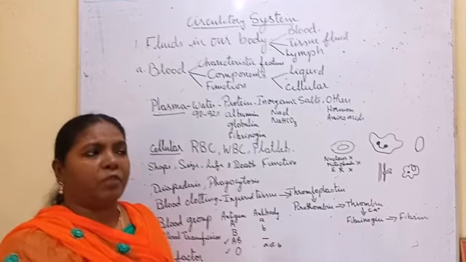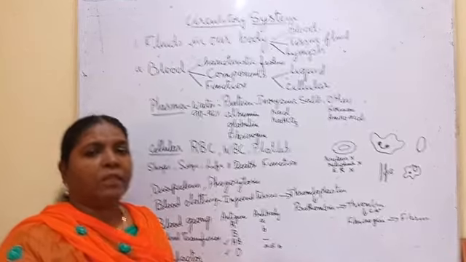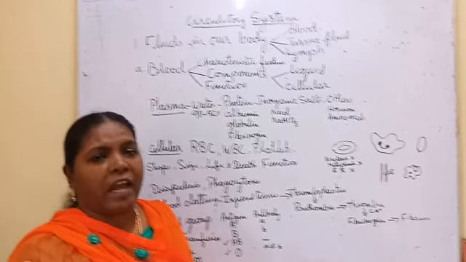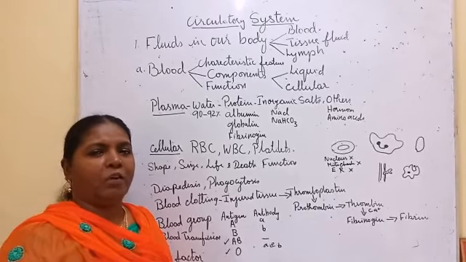The spleen is one of the organs of the immune system. So the spleen is said to be the graveyard of RBC.